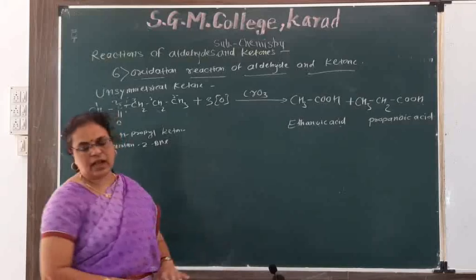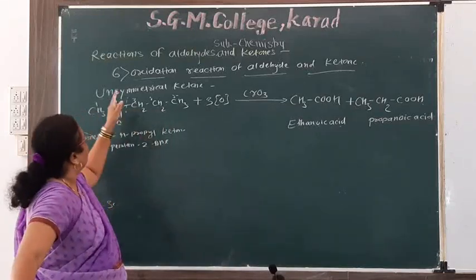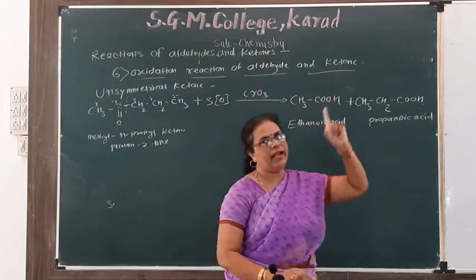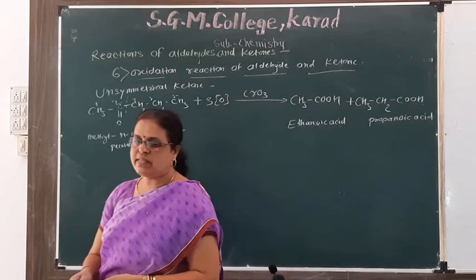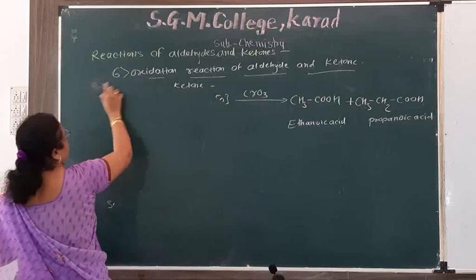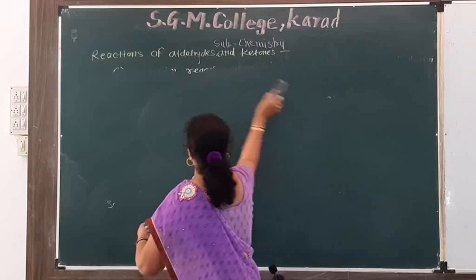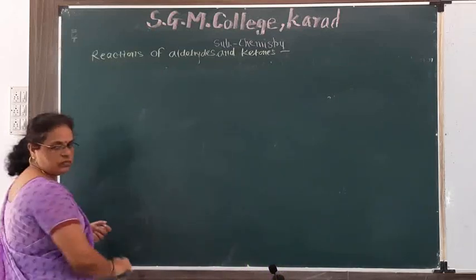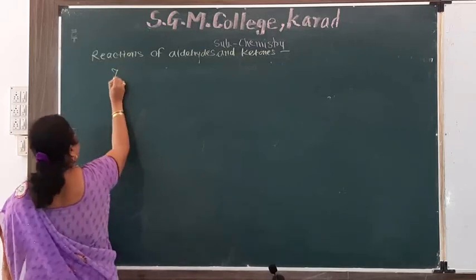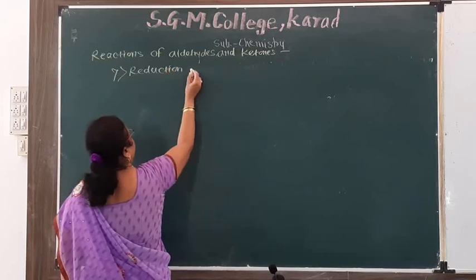This is the second reaction, that is the oxidation reaction of aldehyde and ketone. Then seventh reaction, that is the reduction reaction of aldehyde and ketone.